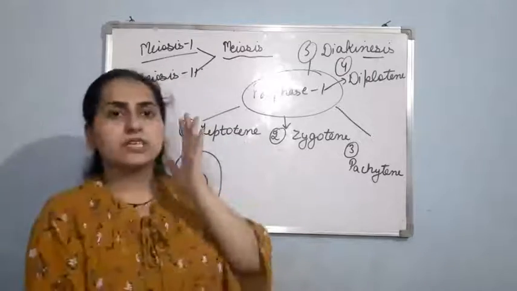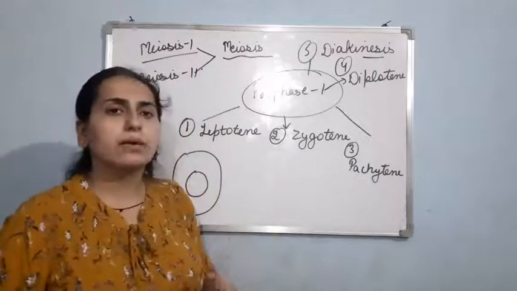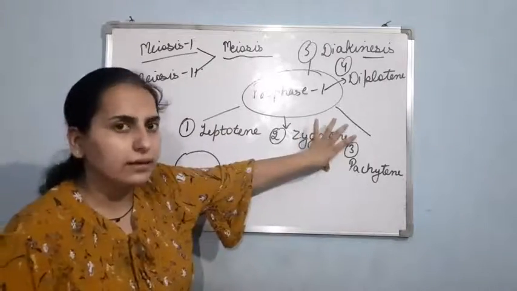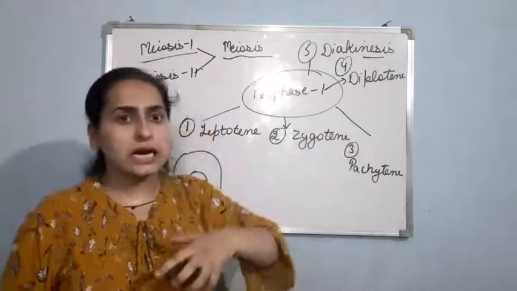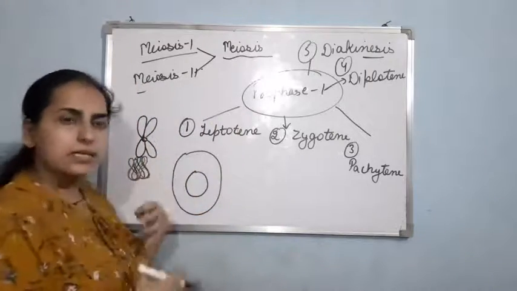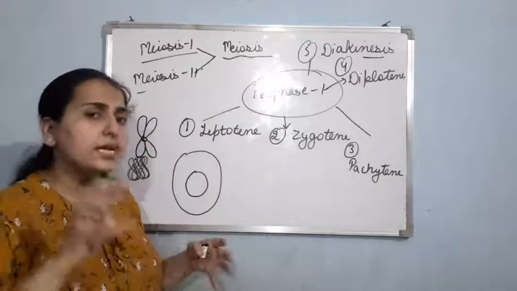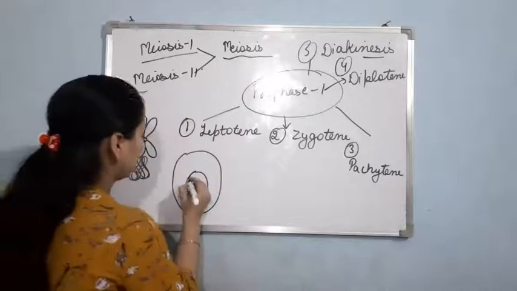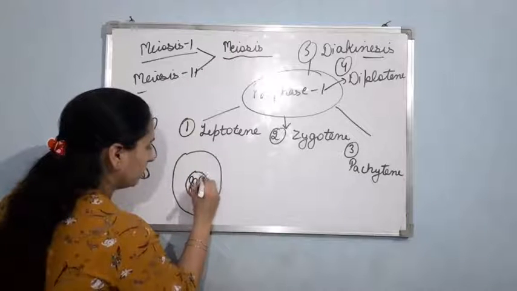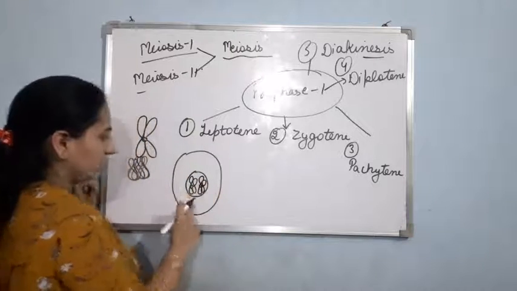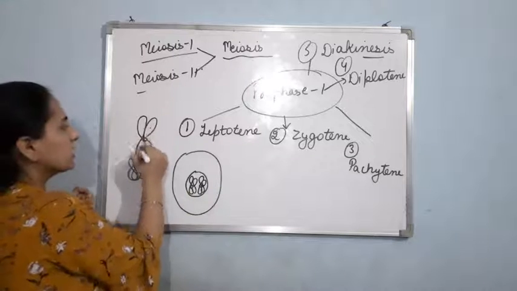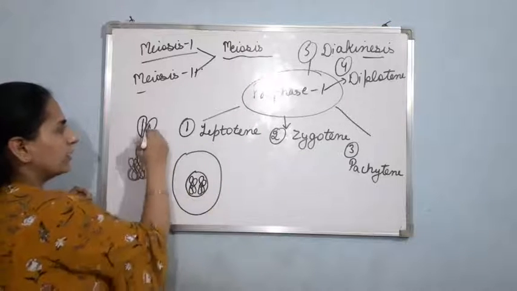No doubt the proper structure of the chromosome will be visible either in the late leptotene or in the initial phase of zygotene, but the initiation starts in the leptotene only. Chromatin material condenses and results in the formation of distinct chromosomes like this. This chromosome has a centromere in the center, and these are two sister chromatids, 1 and 2.